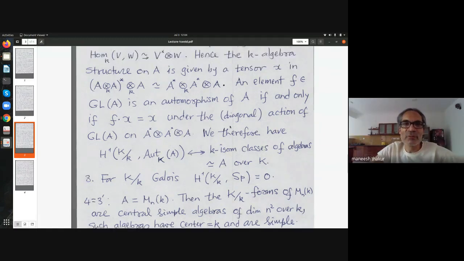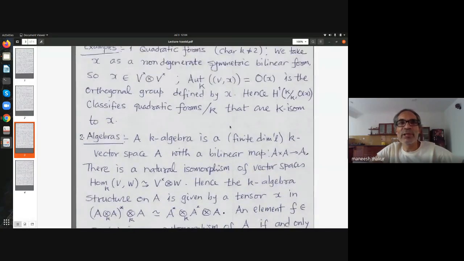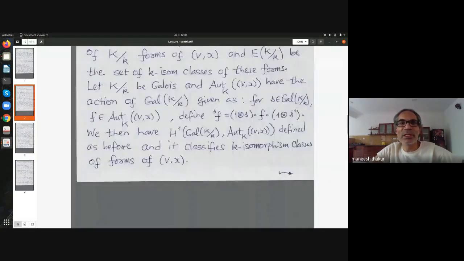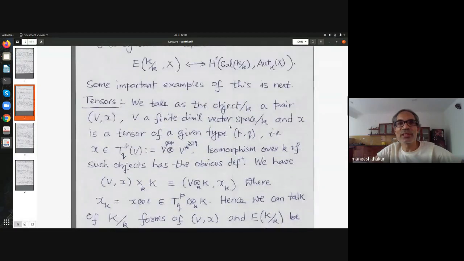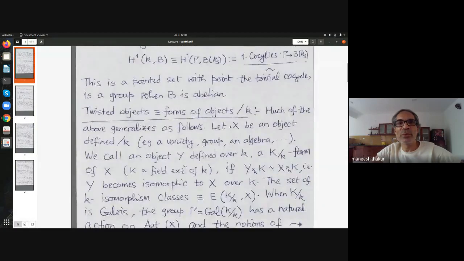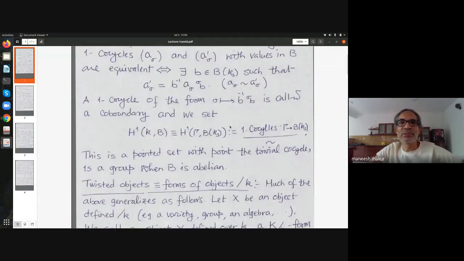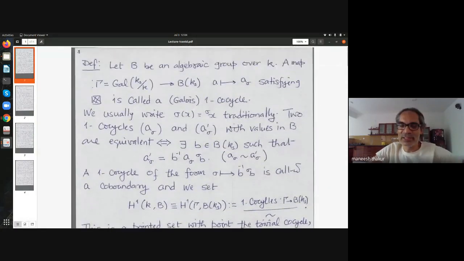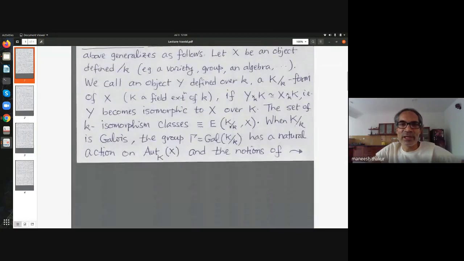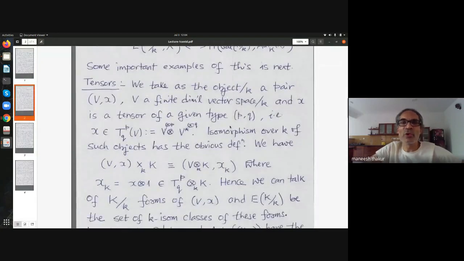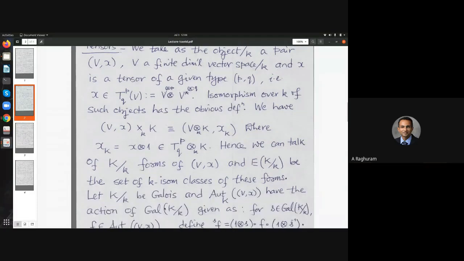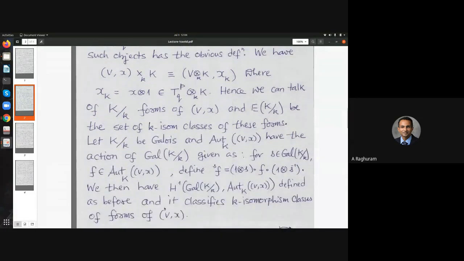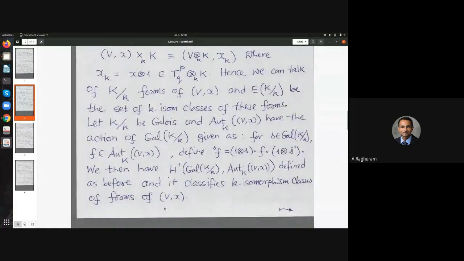No, I understand the confusion. So the clarification I made is, I defined this cocycle business for any algebraic group. So the only objection, so here, I said B is an algebraic group there. So the thing I had to say here is that automorphisms of a tensor is an algebraic group. Then what I'm saying makes sense. So automorphisms of a tensor is indeed an algebraic group, because no, that's not my point. Okay, you can continue making that point for the sake of others.